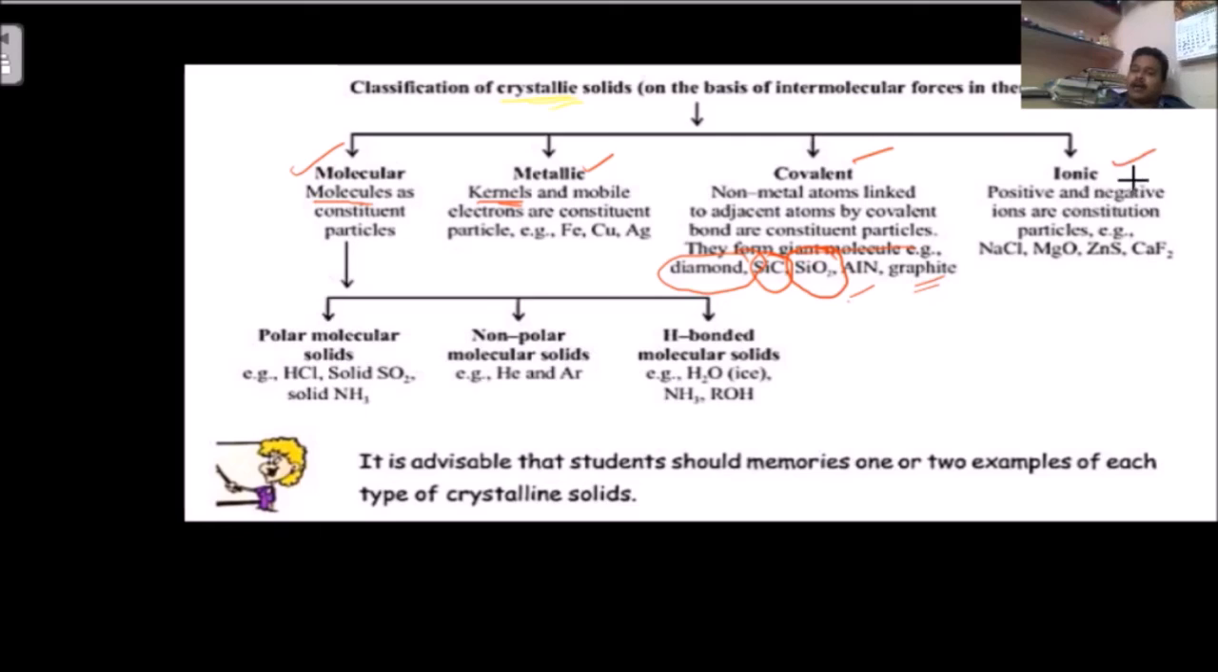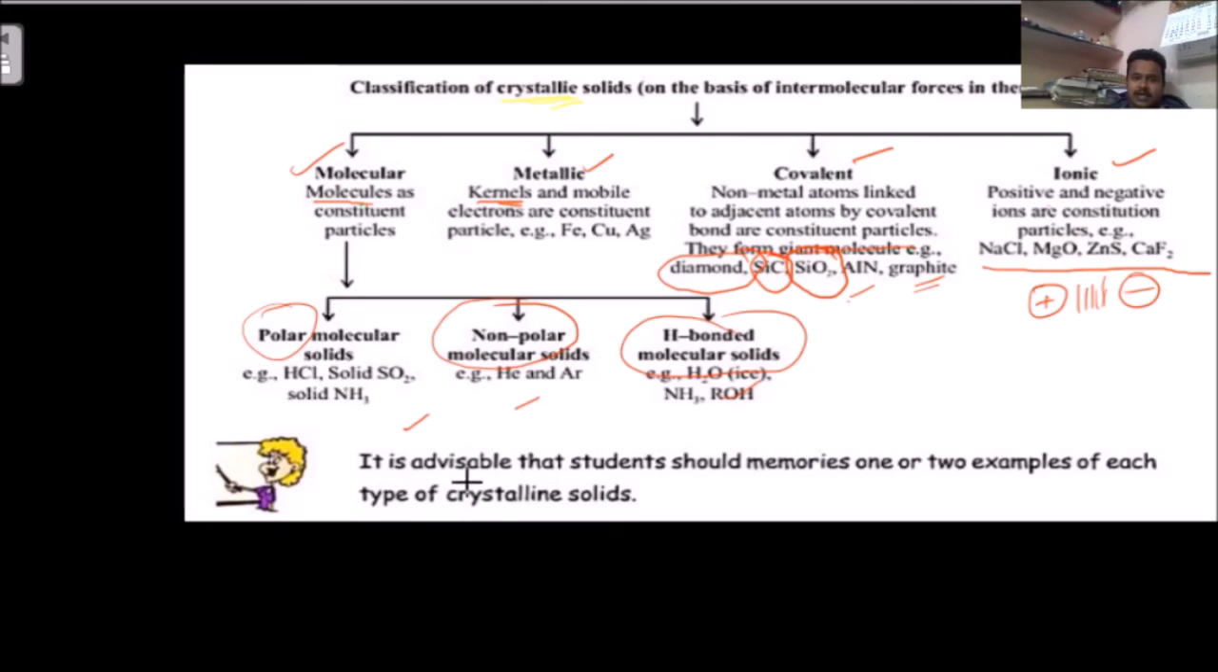And finally ionic. Positive and negative ions are the constituent particles. Ionic bonds are there. What is an ionic bond? Between cation and anion there is an electrostatic force of attraction. This is nothing but an ionic bond. It is present in ionic solids. NaCl, MgO, ZnS, calcium fluoride, all these are examples of ionic solids. And again molecular solids are classified into three types: polar, non-polar, hydrogen bonded, and their examples are also given here.